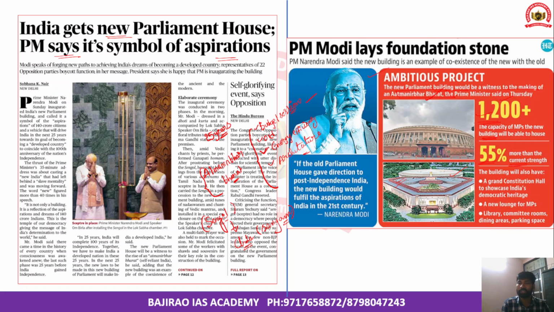Apart from this, the building will also have a grand constitution hall, which will showcase India's democratic credentials and democratic heritage. Apart from this, a new lounge for MPs has also been facilitated, and it also has a library, committee rooms, dining areas, and parking spaces.